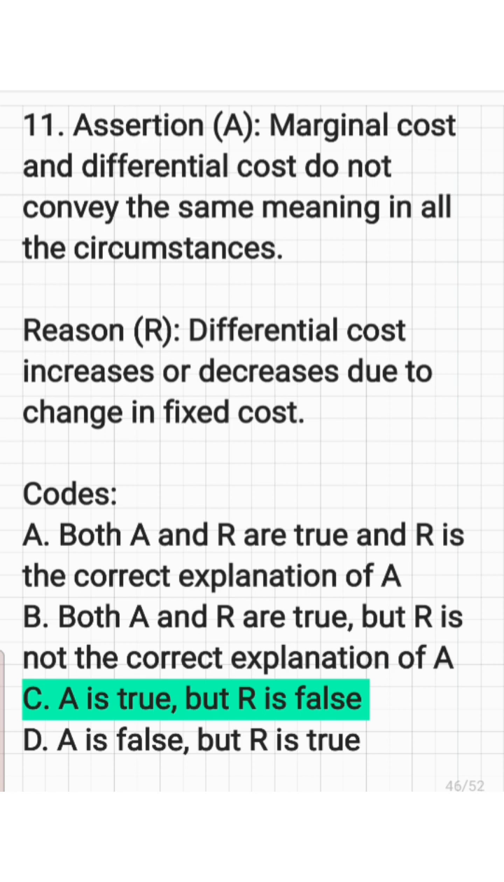And differential cost means the change in cost that mainly arises due to change in level of activity, or change in the method of production, or change in the pattern of production, etc. So marginal cost and differential cost do not convey the same meaning, and this is exactly correct. And the statement that differential cost increases or decreases due to change in fixed cost is absolutely wrong, because differential cost arises mainly from change in patterns or methods of production and change in level of activity, etc. So option C is the correct answer, that is, A is true but R is false.